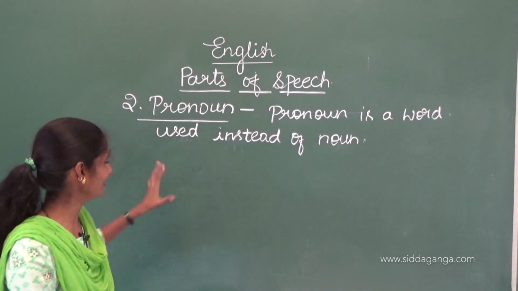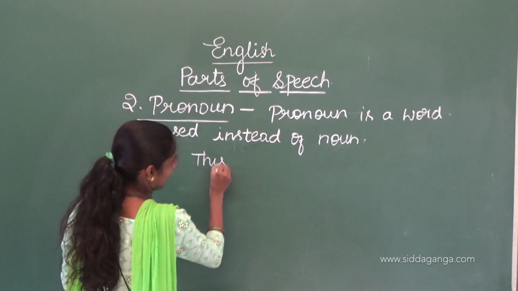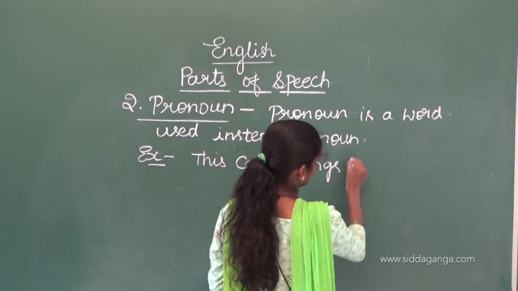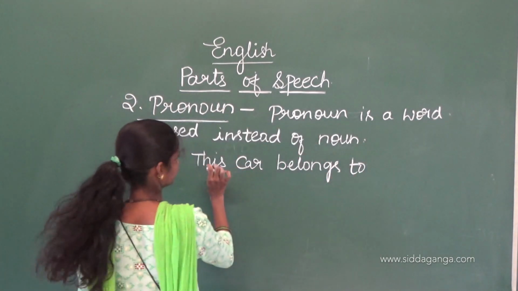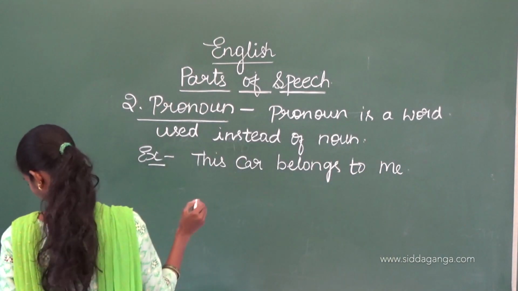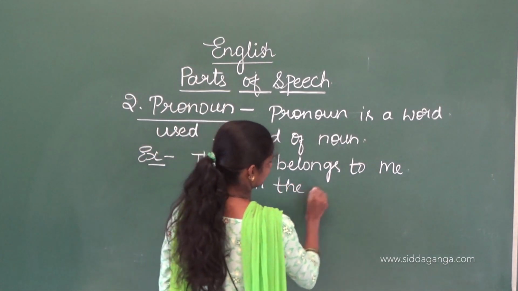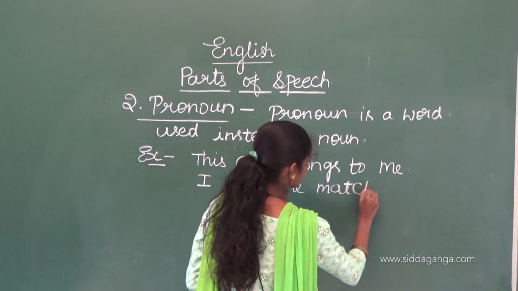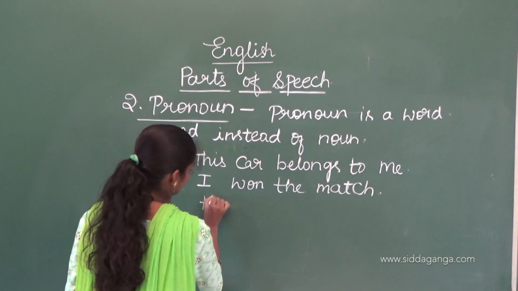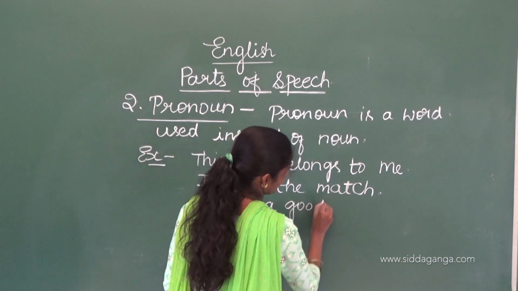Okay. Example, I will tell you here. This car belongs to me. I won the match. He is a good boy.